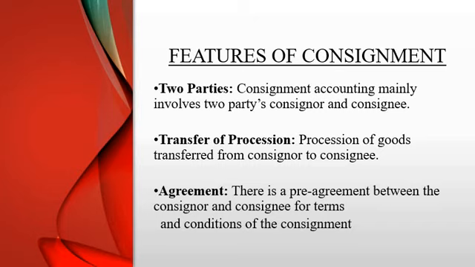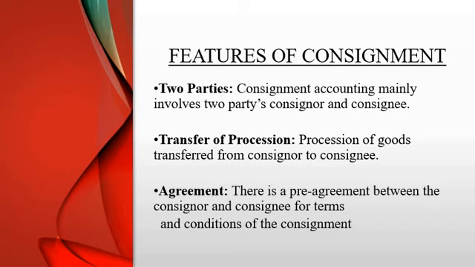The owner signs an agreement with the consignee, the agent, which consists of the terms and conditions required for the consignment, for transferring the right to sell the goods from the consigner to the consignee.